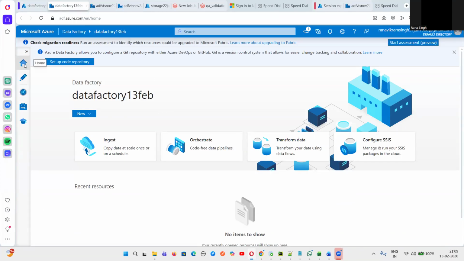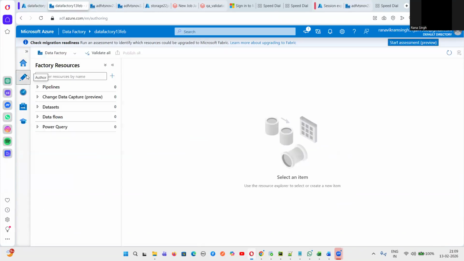And this, guys, is the home button. This is the author button, which is called the factory resource. This is called the pipeline, something like a workflow. Here in the workflow, you can create your own pipeline. This will be done by the data engineers. We don't create the pipeline. But I will create a pipeline to make you completely understand what is happening.